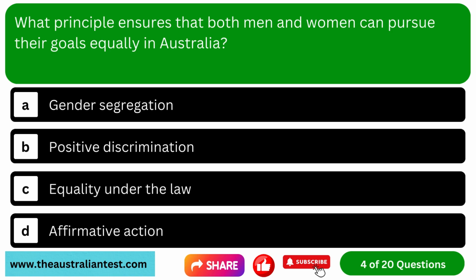Question 4. What principle ensures that both men and women can pursue their goals equally in Australia? Option A. Gender segregation. Option B. Positive discrimination. Option C. Equality under the law. Option D. Affirmative action.